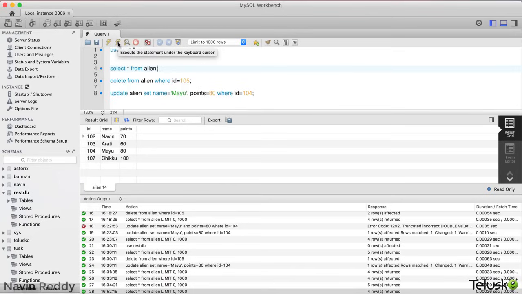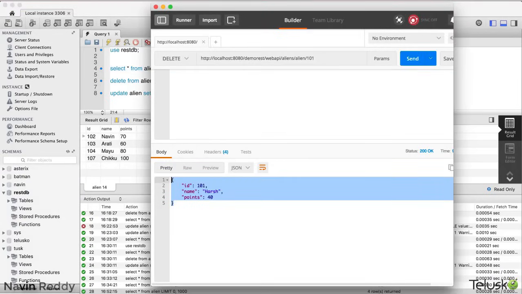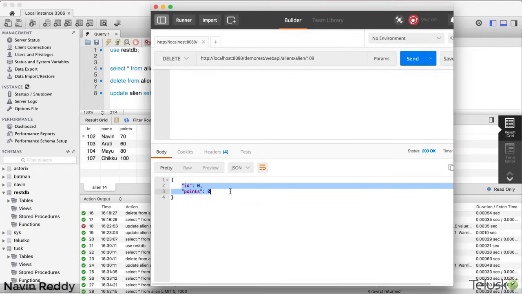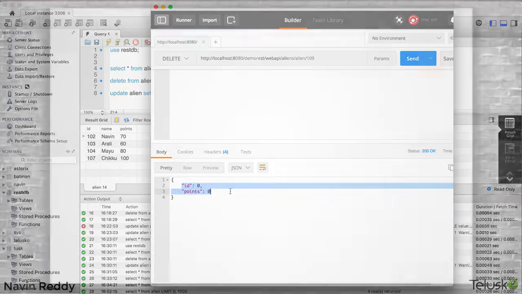Now we can delete 102, 103, we can delete anything you want. If I try to delete the 109, which is not available there, and if I run, you can see it is not returning data. Of course, it will not return because we don't have anything with 109. We should have sent the response code, right? Maybe the data is not available. Okay, we'll try to do that. So this is how you delete data. Again, how to send response code, that's a different thing. We'll talk about that in one of the videos. But for the time being, you have seen all the methods of HTTP. We have worked with get, we have worked with post, delete, and update, or we just put.